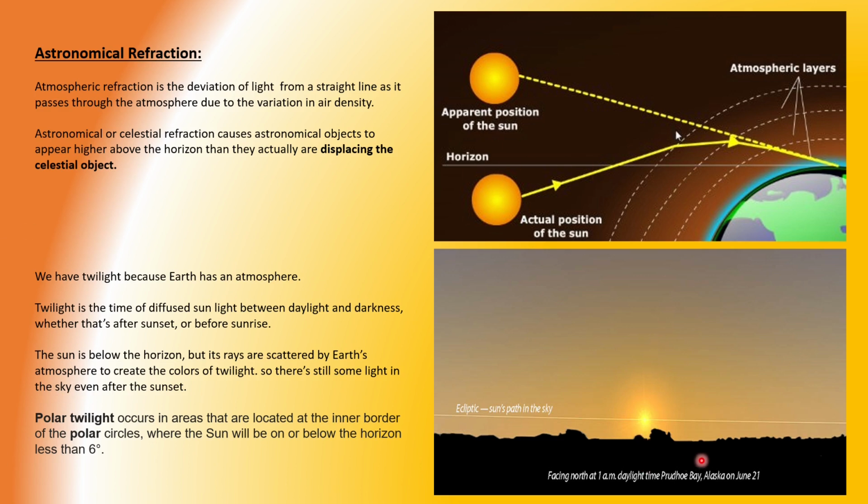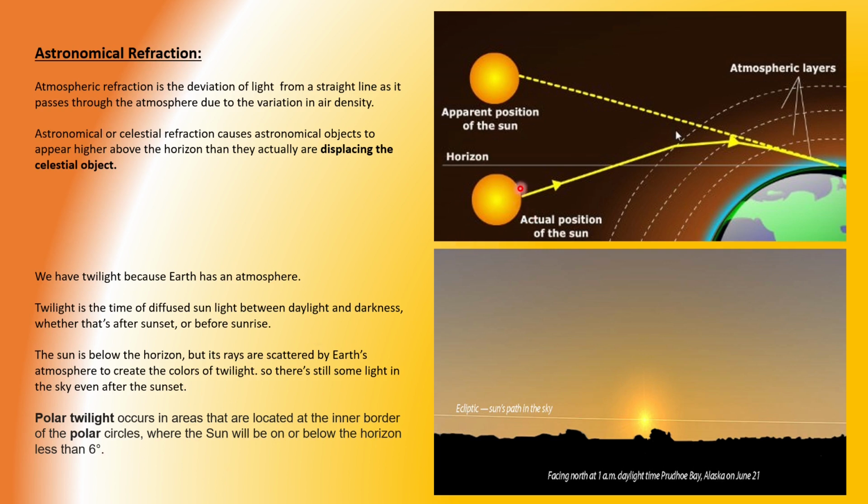Here we can see near the polar region the apparent movement, the sun's path in the sky is not like it is going overhead. It is from east to west direction. Whereas in the equatorial region it is directly overhead. Polar twilight occurs in areas that are located at the inner border of the polar circles, where the sun will be on or below the horizon less than 60 degrees.